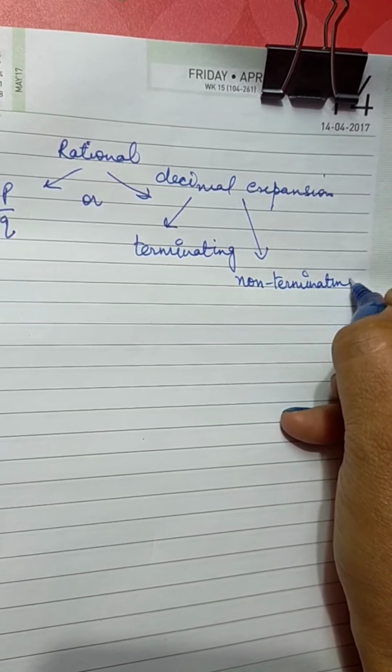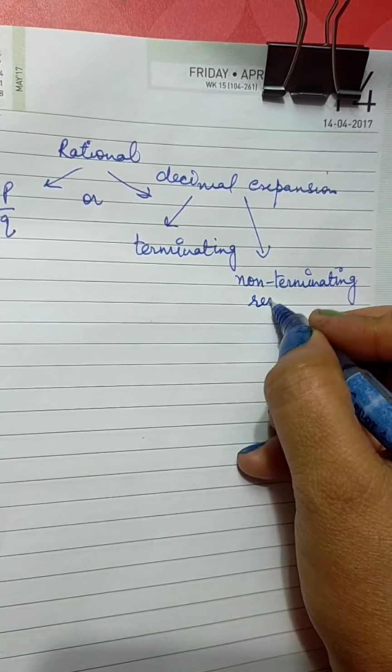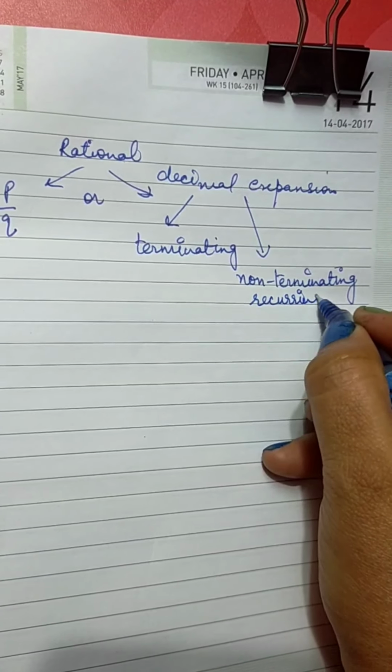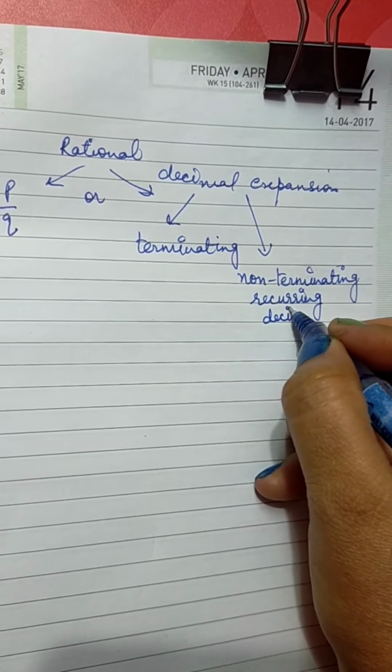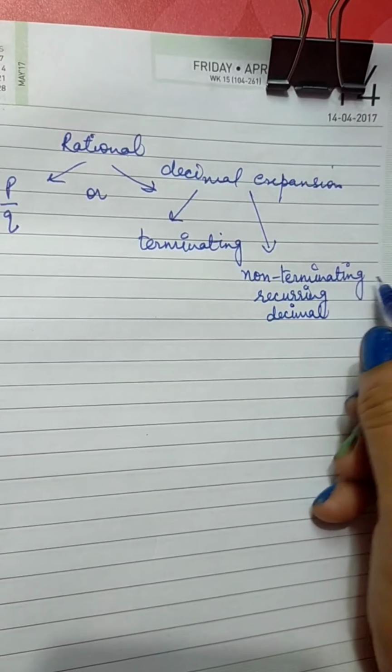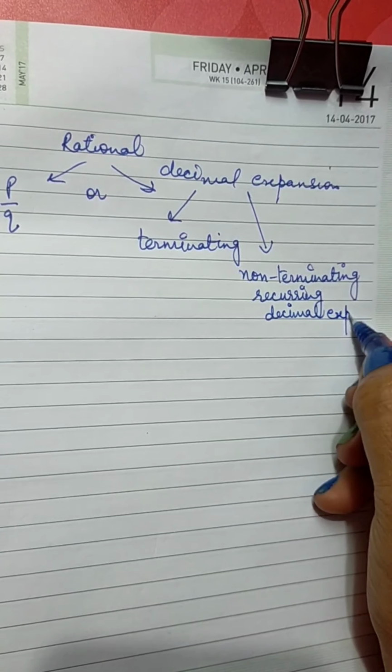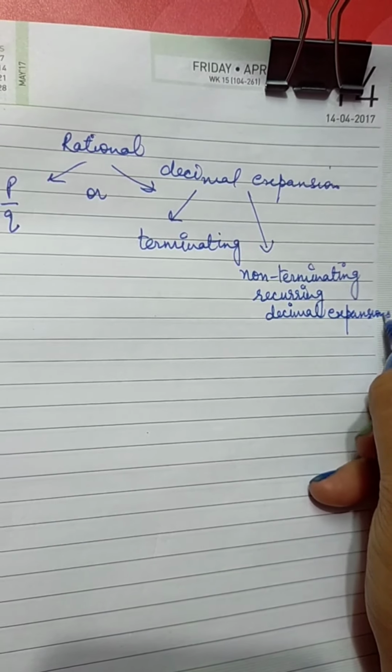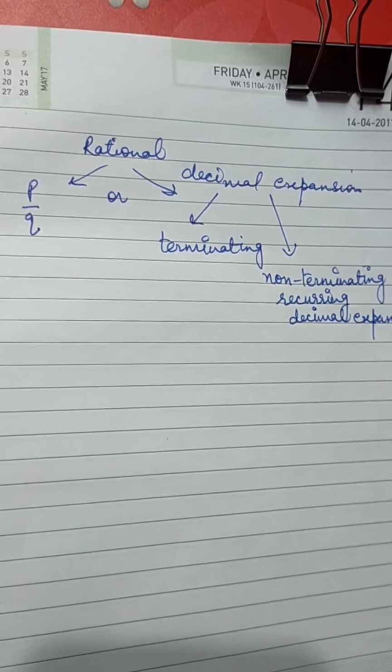That means it will repeat itself. Non-terminating recurring decimal expansions. If you have seen my previous videos, I have already given all this in the definition.